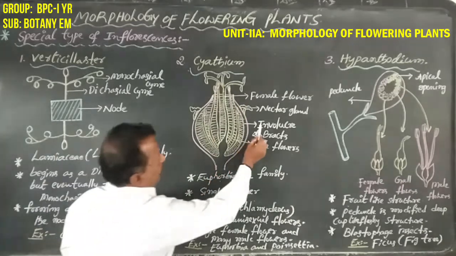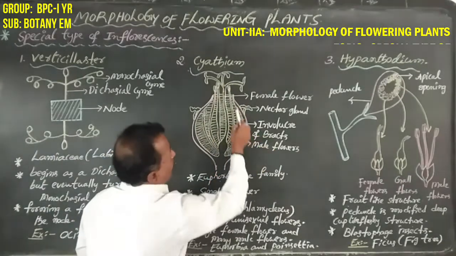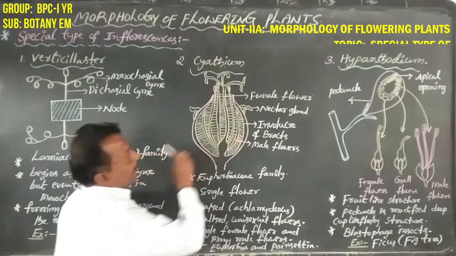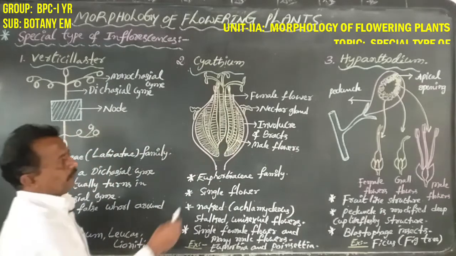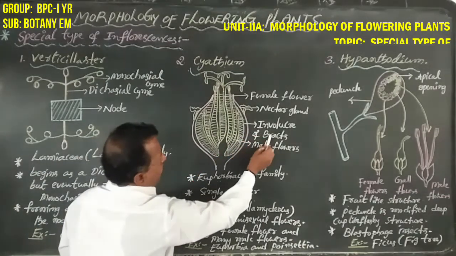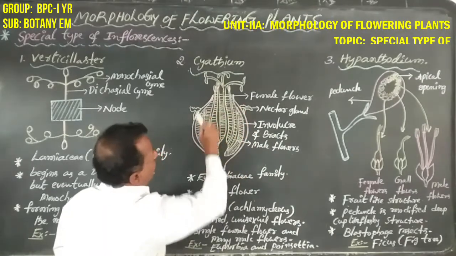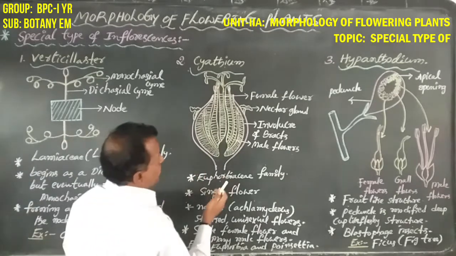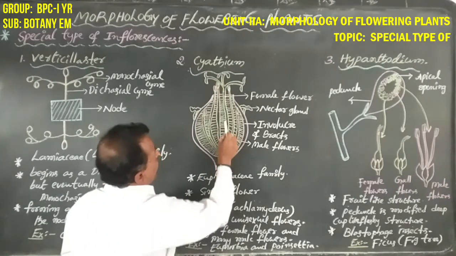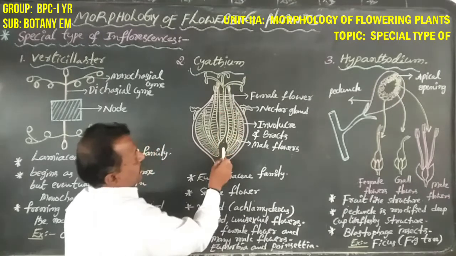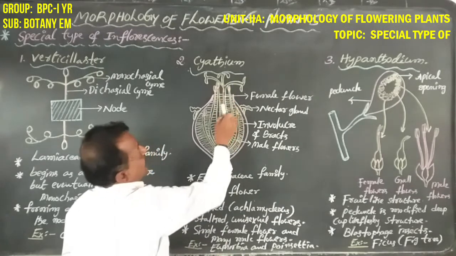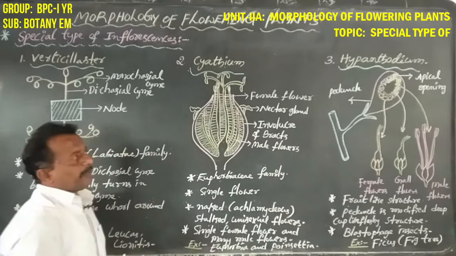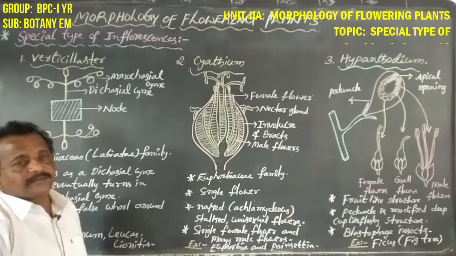Generally the involucre of bracts is modified into a deep cup-like structure. This deep cup-like structure has a single female flower at the center, surrounded by many male flowers.